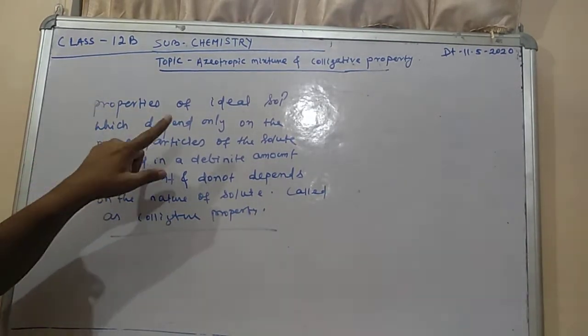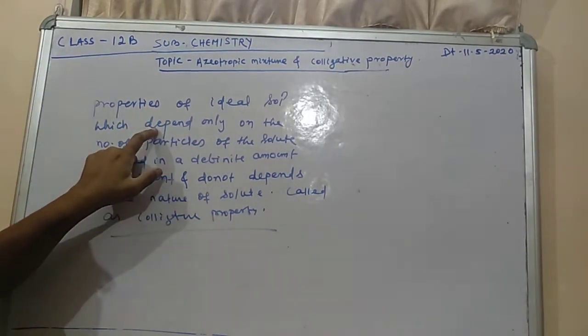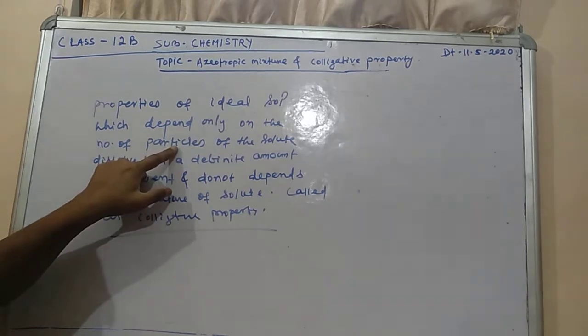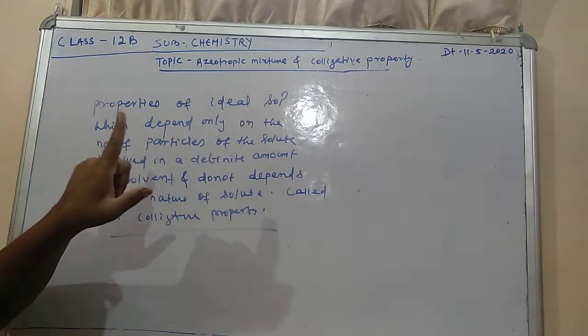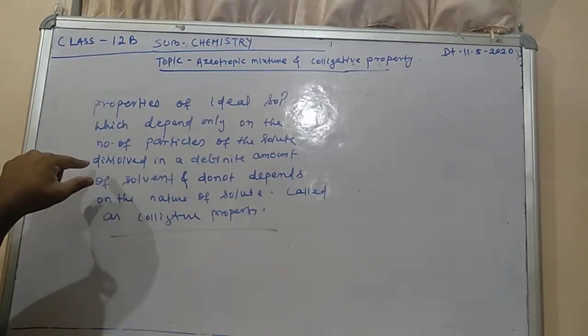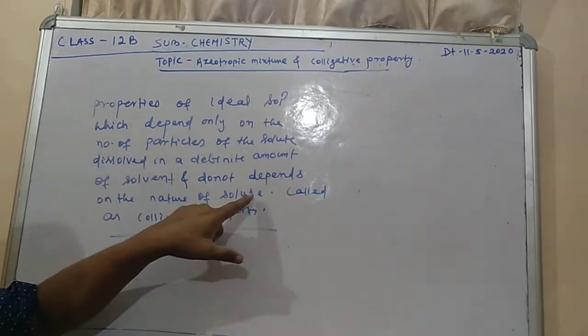First, to understand this point: the properties of the ideal solution which depend only on the number of particles of the solute. That is called the concentration of the solute, but not the nature of the solute.